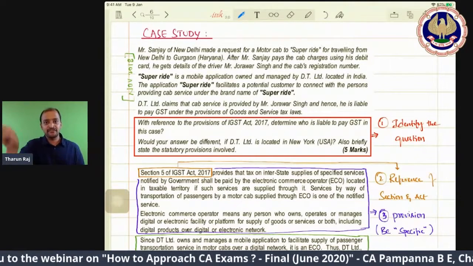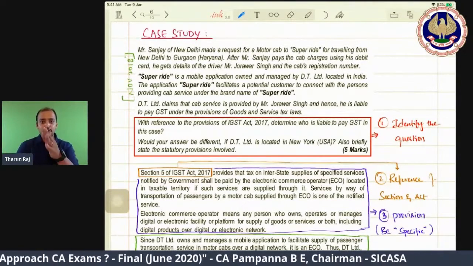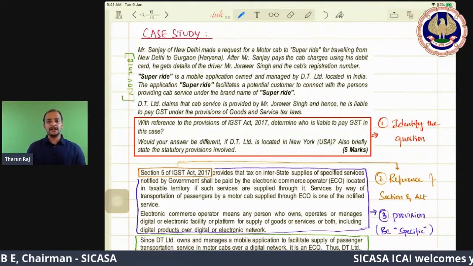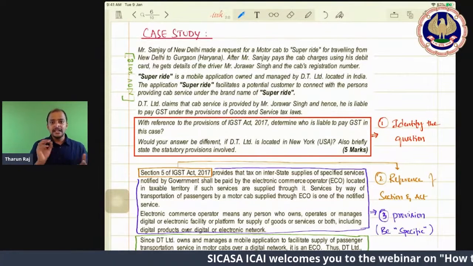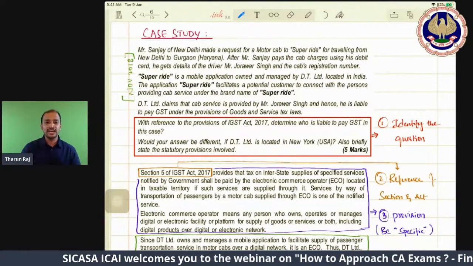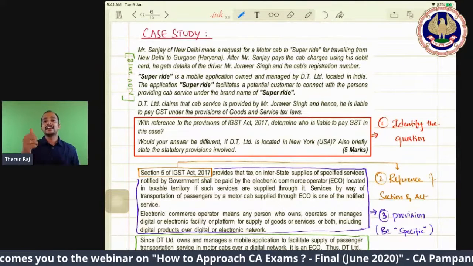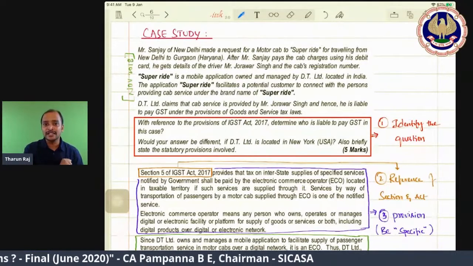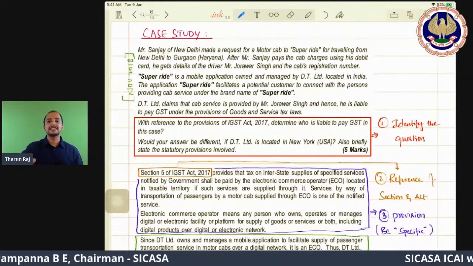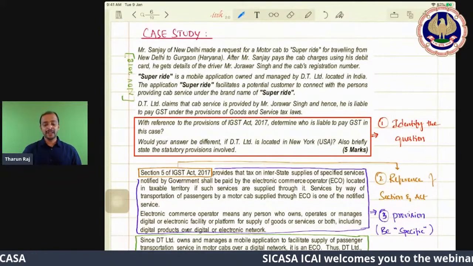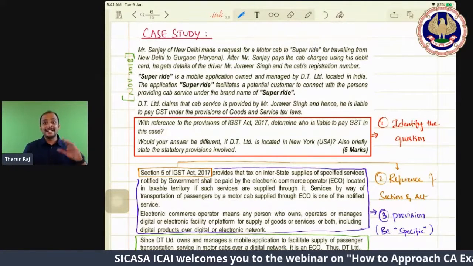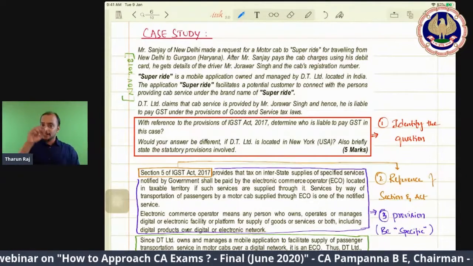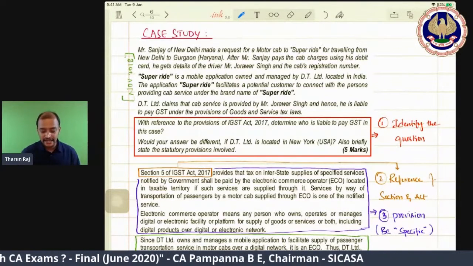Section 9, subsection 5, in case of services provided through an e-commerce operator, liability to pay GST is on the e-commerce operator with respect to 3 notified services: transportation of passengers by radio taxi, motor cab, maxi cab, motorcycle, and then accommodation services, housekeeping services. So therefore, these 3 are notified under 9 subsection 5, which means the liability to pay GST is on the e-commerce operator. And it is not on the driver, neither on the passenger nor on the driver. So it is on the e-commerce operator. That point you need to write. So see the answer.